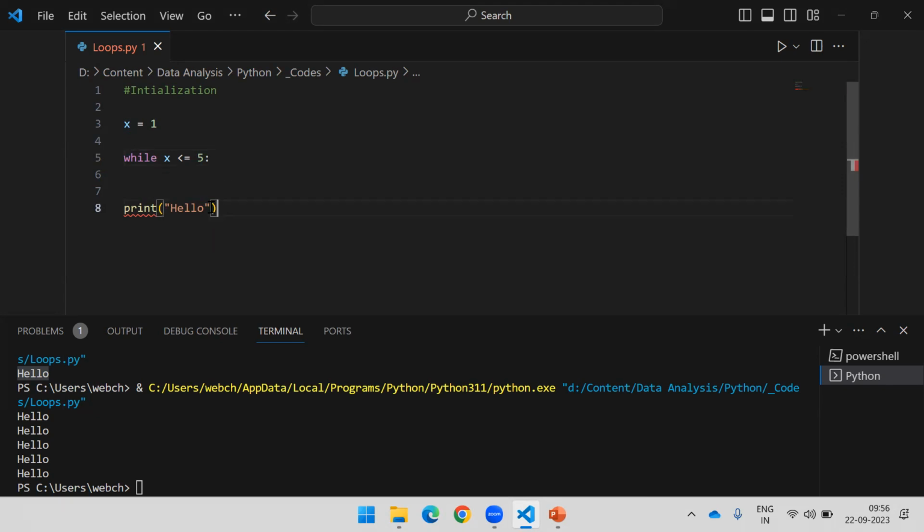Okay, and what is my code? I have to print hello. Obviously, we need to add the indentation here. Then and only then Python is going to consider the block, otherwise it will not consider the block and it will throw an error. Okay, fine.